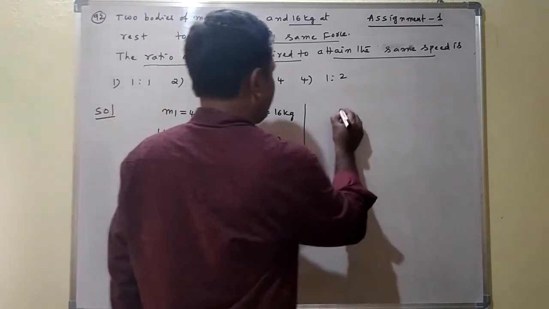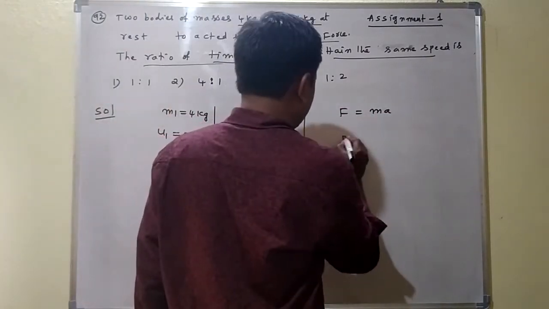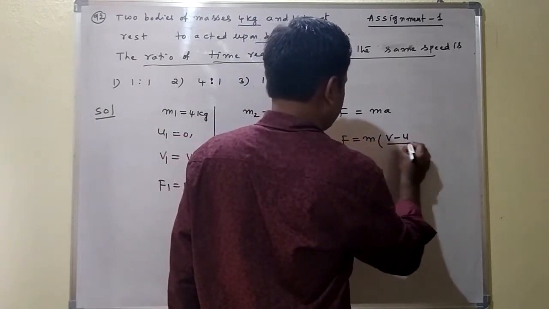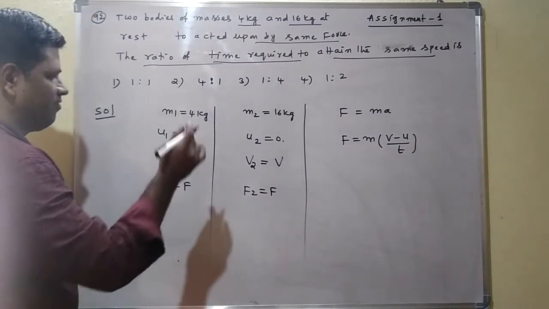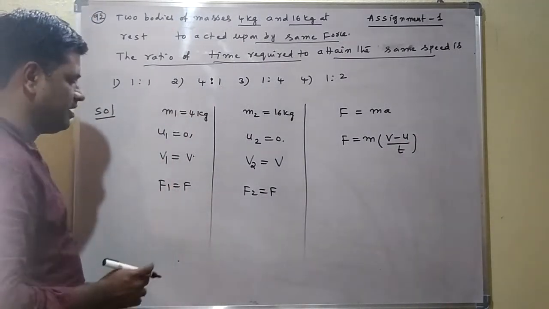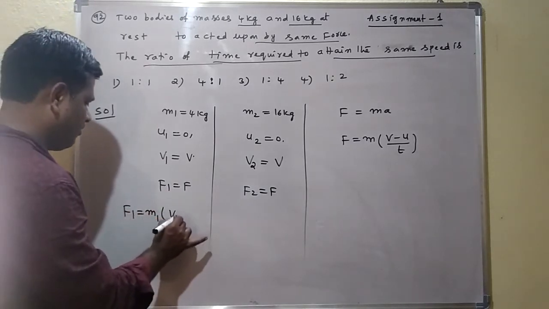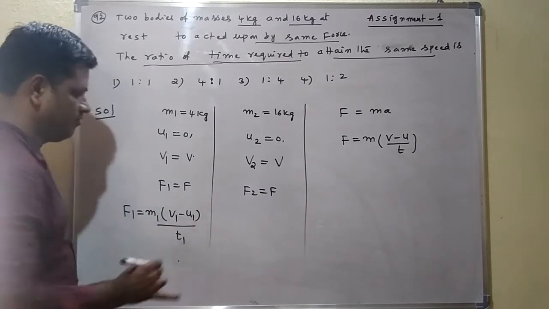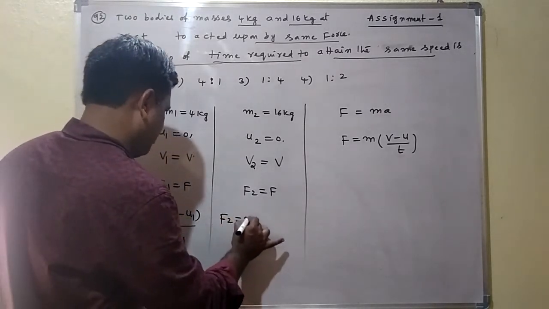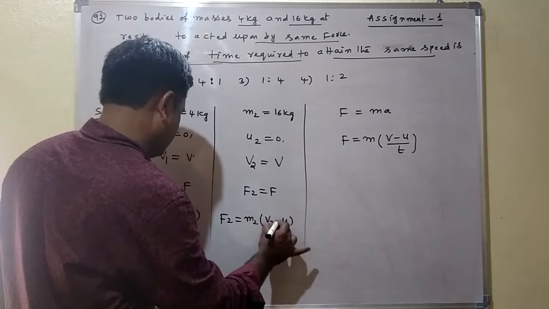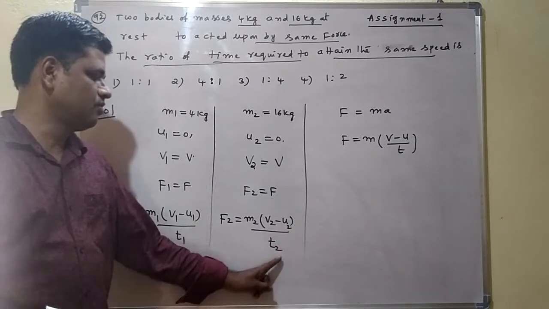Here we know the formula F is equal to ma, according to Newton's second law. Acceleration means change in velocity by time, so F is equal to m into (v minus u) by t. From that we write F1 is equal to m1 into (v1 minus u1) by time t1 for the m1 body, where the m1 body time is t1. For the m2 body, it can be written as F2 is equal to m2 into (v2 minus u2) by t2.